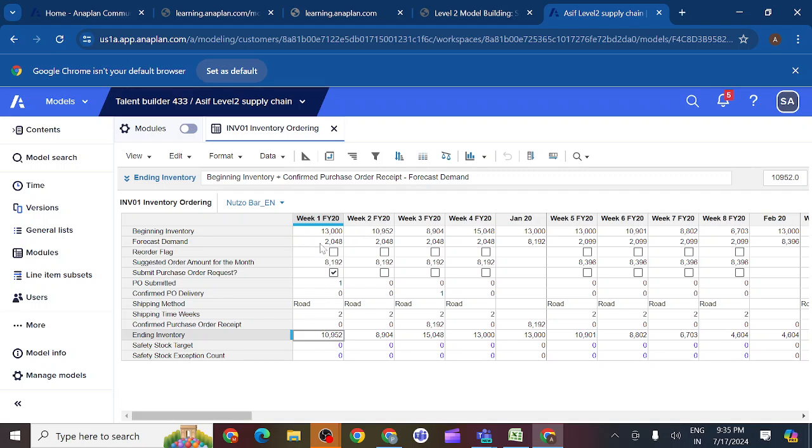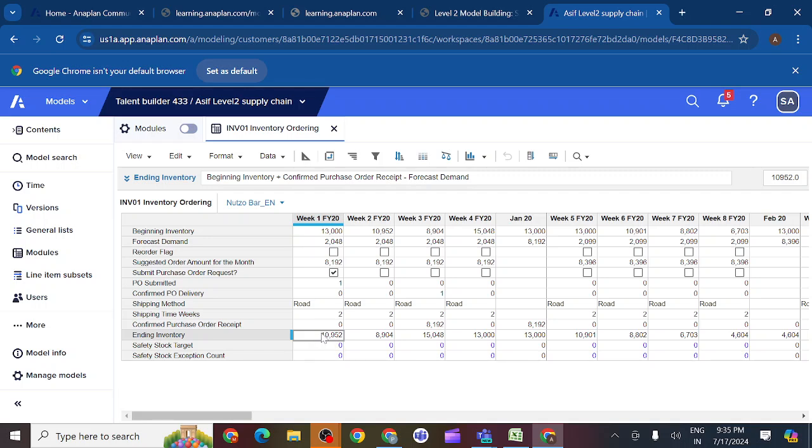And how much consumption do we have for this week? 2048. Is it correct? 2000. What is meant by forecast demand? Estimated. Demand is nothing but estimated for this. Yes, estimated is correct, but demand means we will sell this much product. Is it correct? Yes, sir. Yes, we will sell this much product.